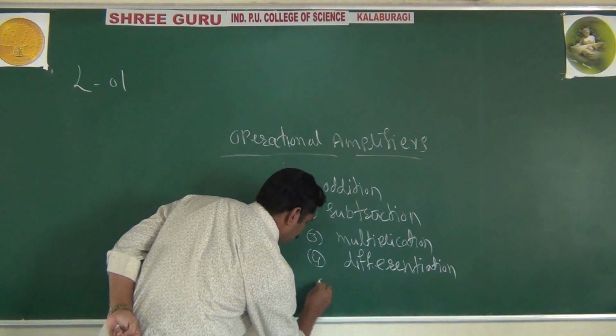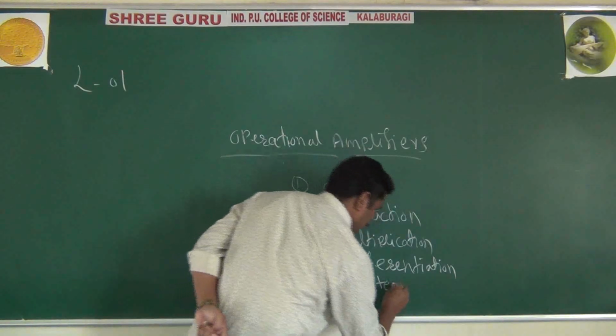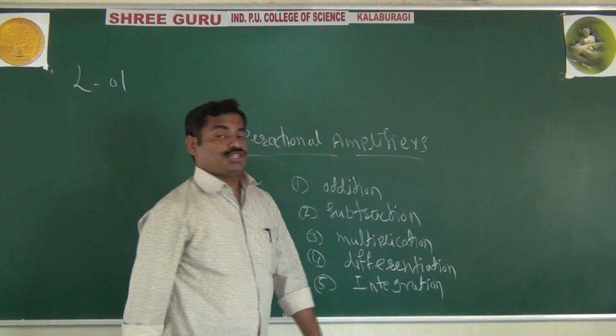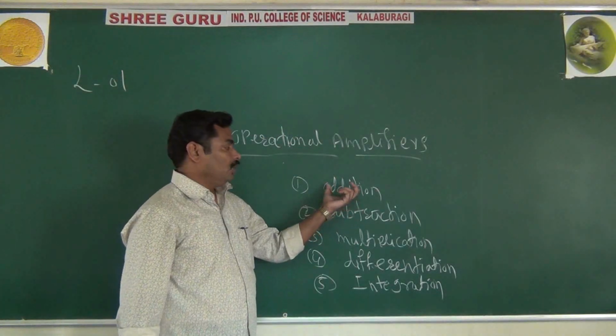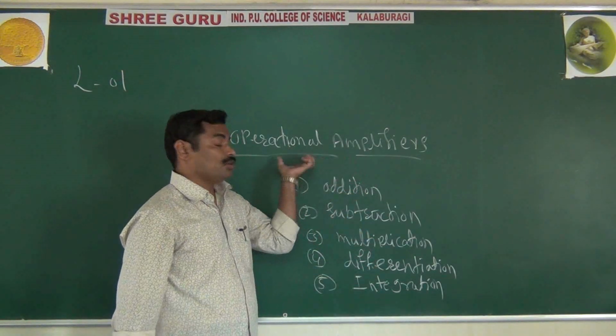Also, you can go for the integrator. Why it is called an op-amp: it will do mathematical operations such as addition, subtraction, multiplication, differentiation, and integration. That's why it is called an op-amp.